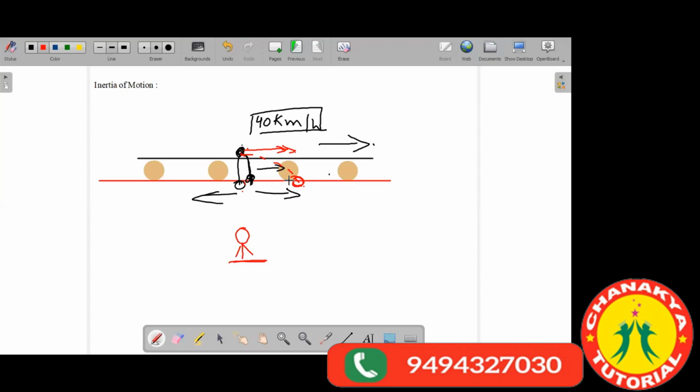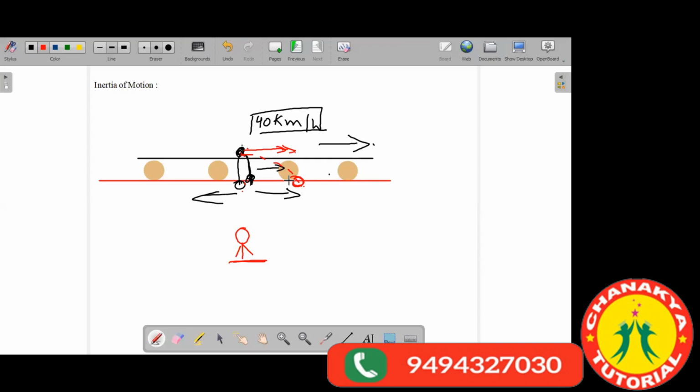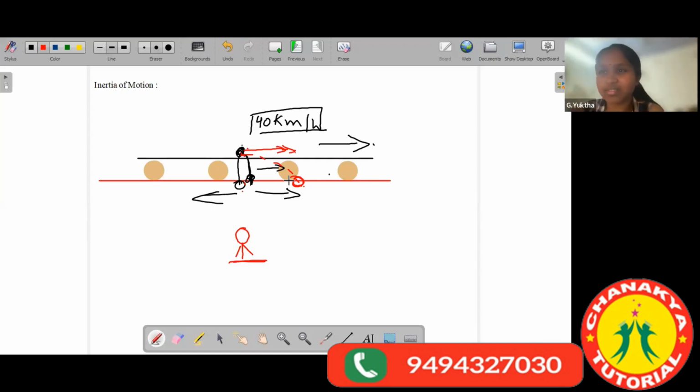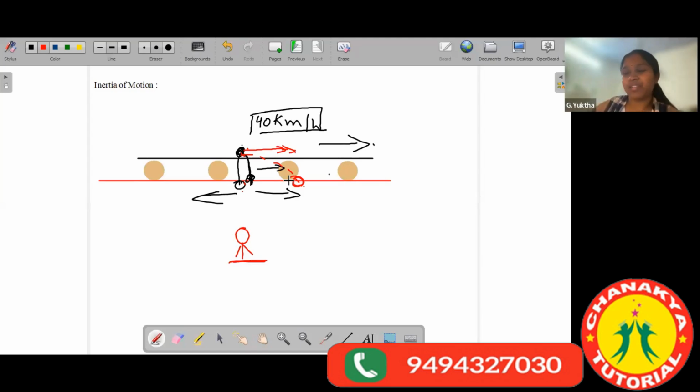Rohit, Mohammad Rayan, are you listening? Yes, sir, I'm listening. Sir, can you explain once again? I'm still confused. Okay. If you are still confused, have you ever tried, while sitting in a bus or a train, to throw a ball upward and catch it again? Yes, sir, like once. So what happened? Were you able to catch the ball? No, sir, it fell down.